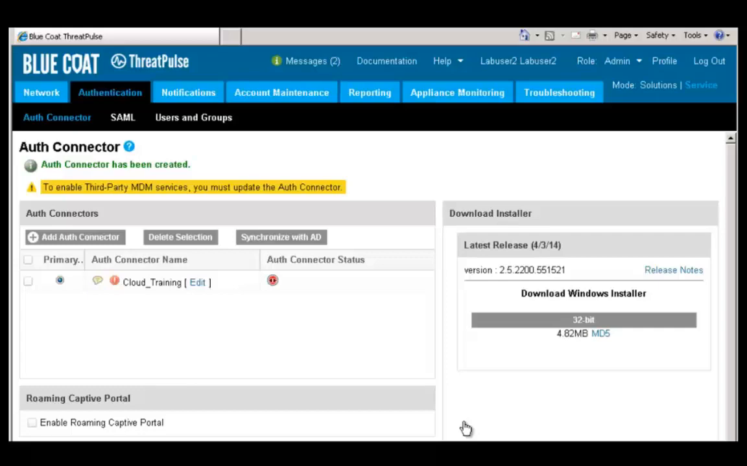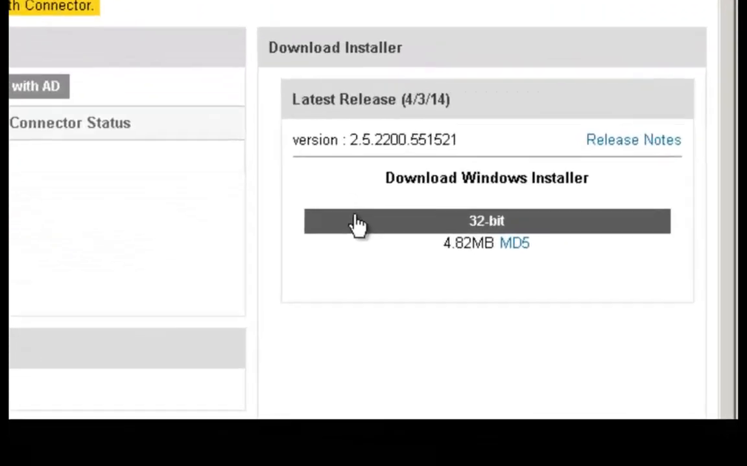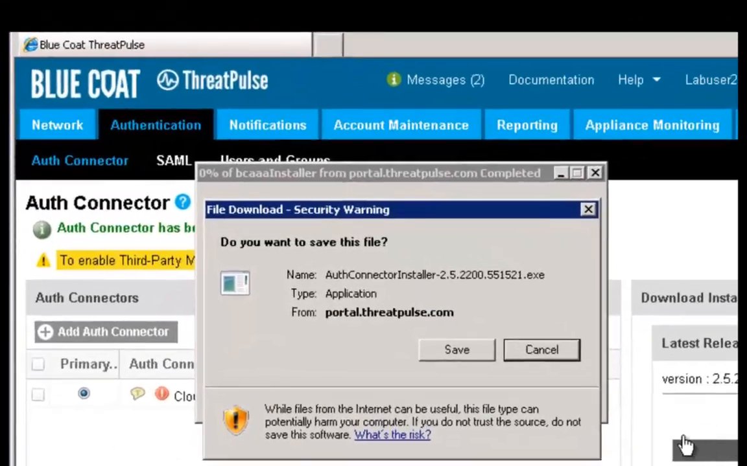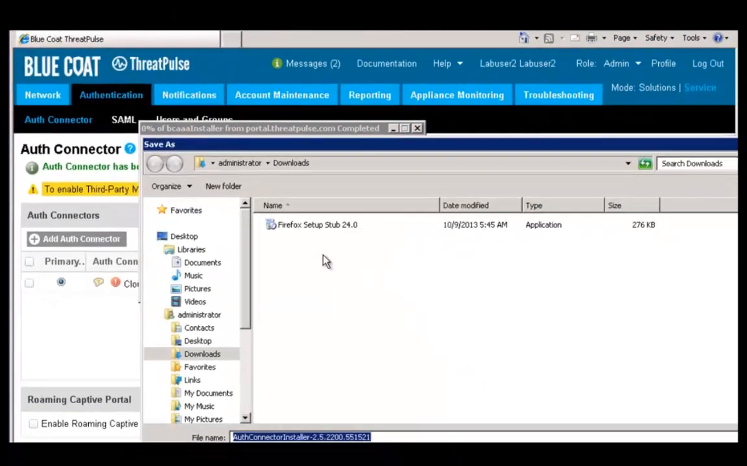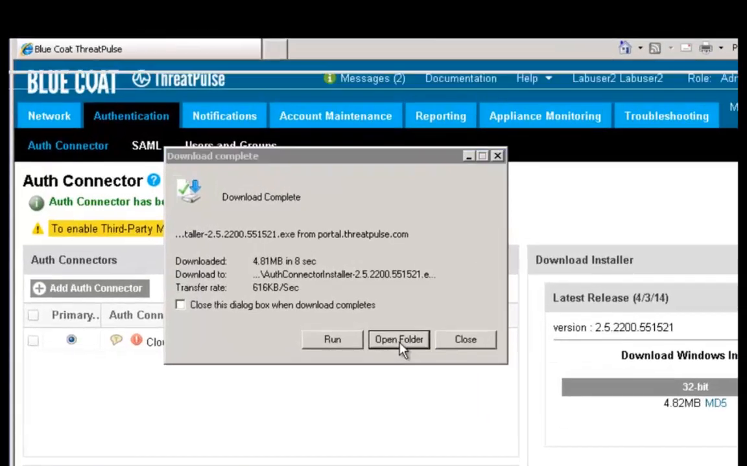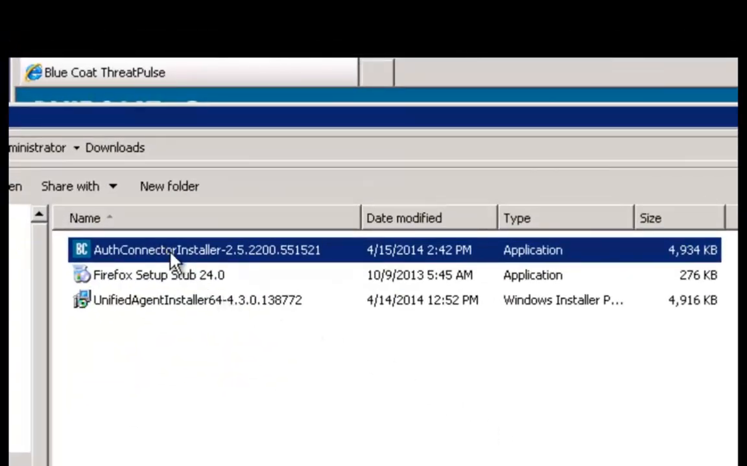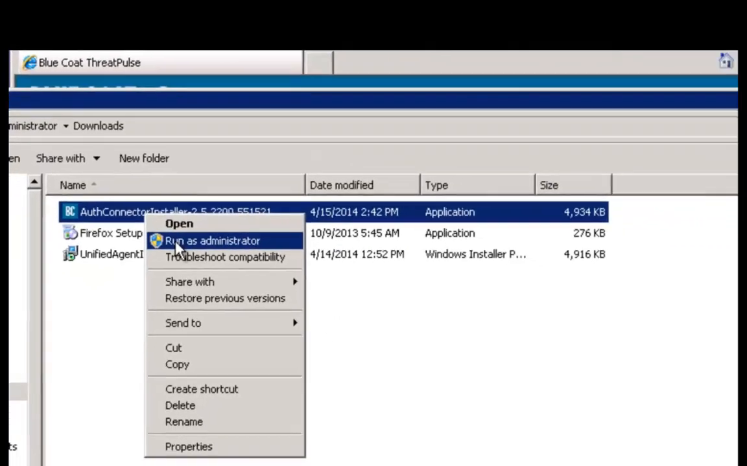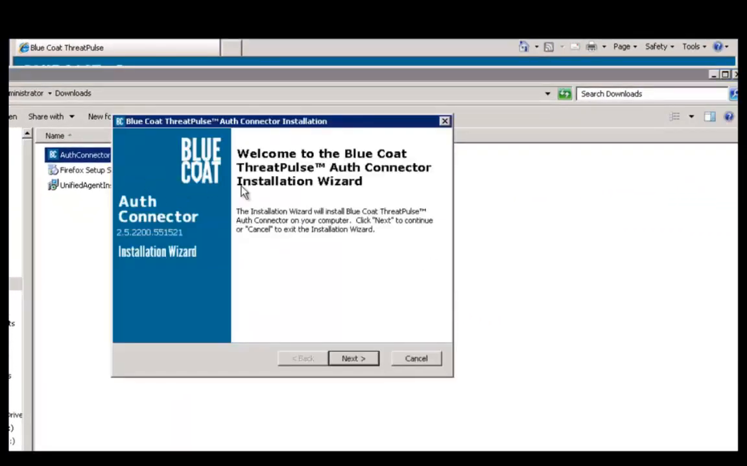Now that Auth connector has been added to the customer portal, the next thing to do is to download the client. Let's save it locally. Click Open in Folder. Right-click it. Select Run as Administrator. The installation wizard starts.